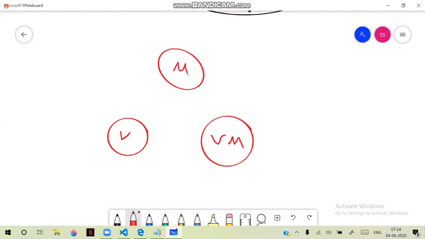The model contains the data. And this model data is binded with a view logic. That means you will have a logic here, view logic here. Now this view logic is binded to the view.